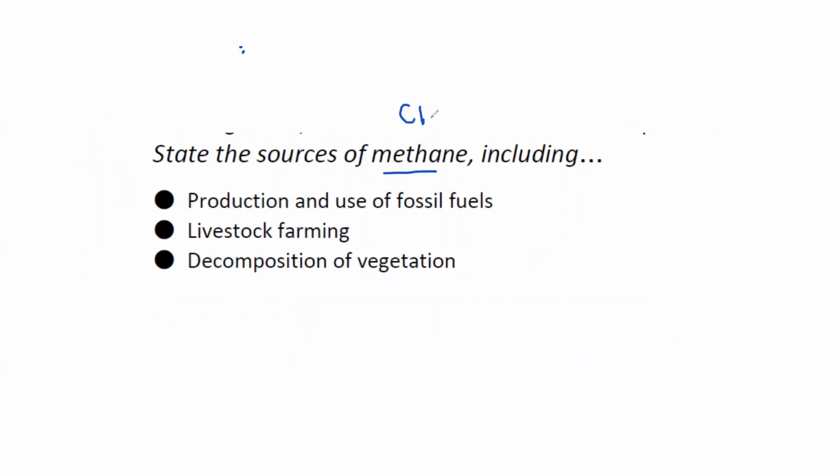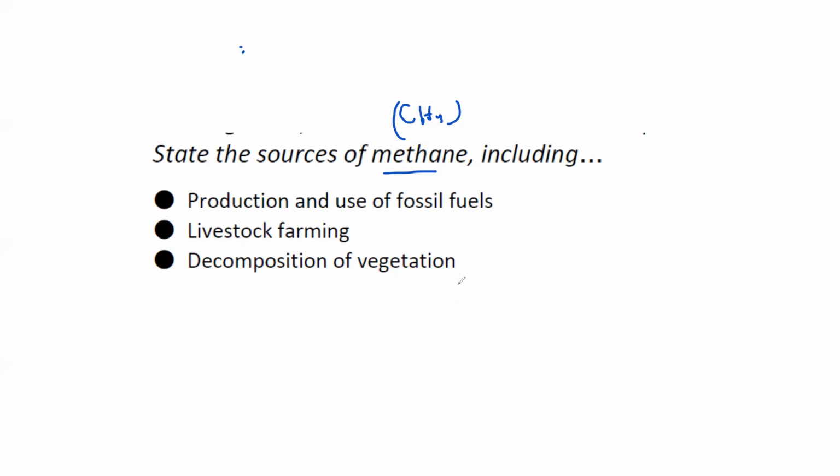Methane is CH4. How is methane produced? Production and use of fossil fuels, like crude oil, also produce methane gas. Livestock farming, because animal waste or cow waste is continuously producing methane gas.